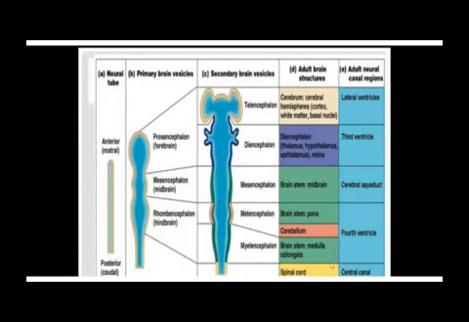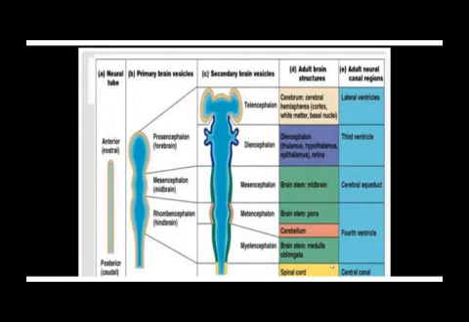So that is how the nervous system develops, from the neural plate, neural folds, neural crest cells separate to form the peripheral nervous system. The folds fuse to form the neural tube. The fusion begins from the middle, progresses to the cephalic region and the caudal region. Then the cranial pore closes on day number 25. The caudal neural pore closes on day number 27.